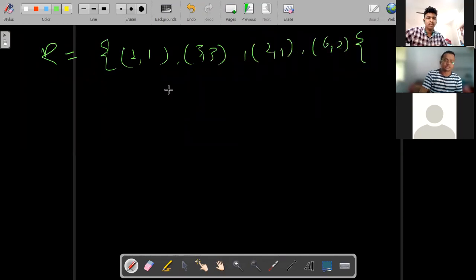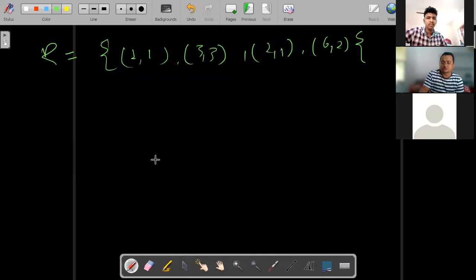You tell me, is this a symmetric relation or not? No, sir, this is not a symmetric relation.